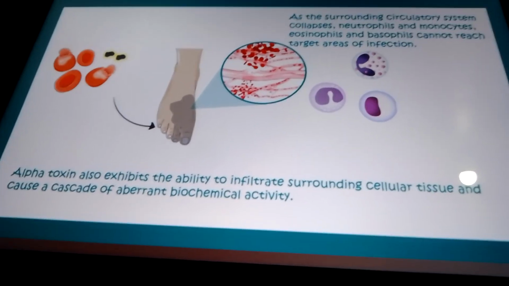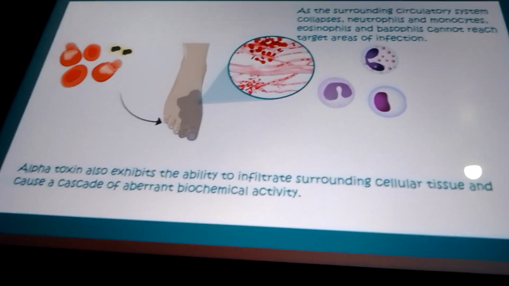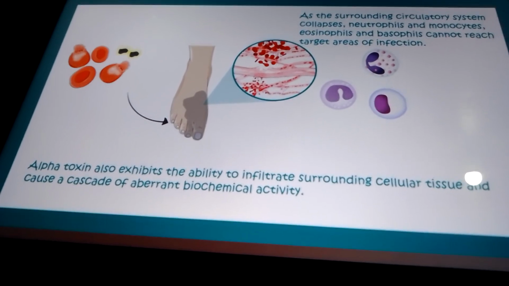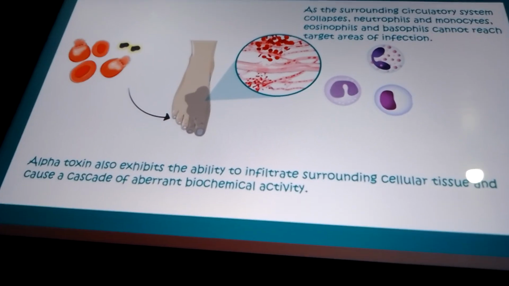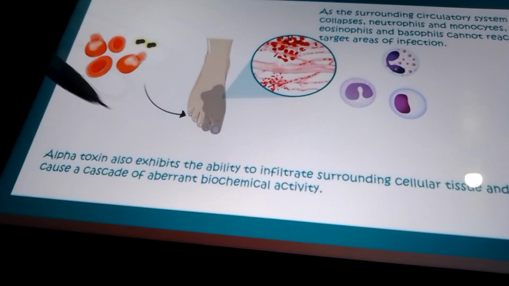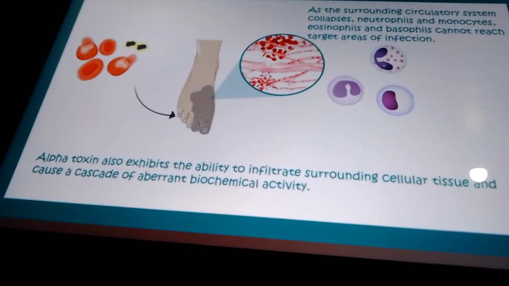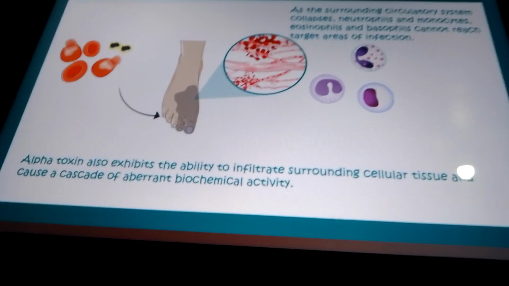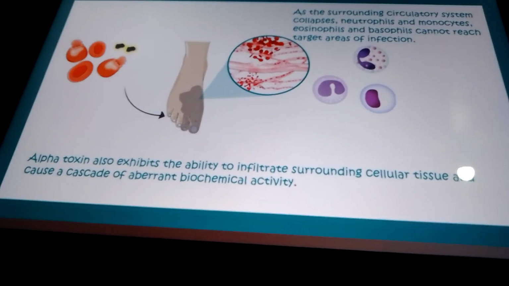What will happen next? Neutrophils, monocytes, eosinophils and basophils will try to cope, but they are not able to reach the target area of infection, because the blood vessels are damaged. So that's why there is a further problem, and that's why it is deadly.